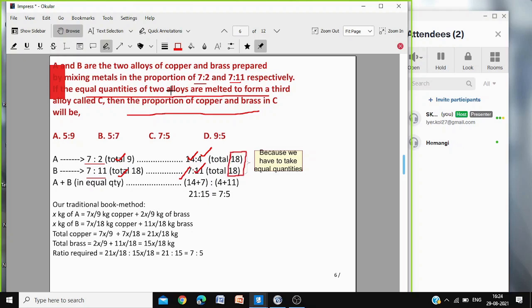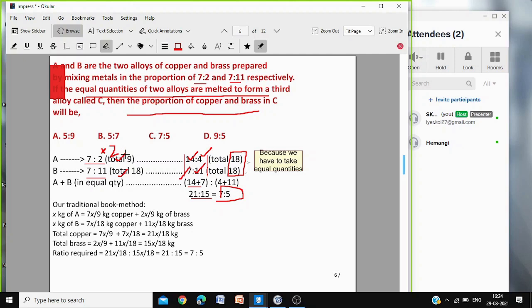So it is written they are taken equal quantities. To make it equal quantities, I multiplied this ratio by 2. So that instead of 7:2, I get 14:4, the total is 18. And here 7:11, I get total 18. Now you can directly add 14 and 7, which is copper, that will be 21. 4 and 11, which is brass, that would be 15. So 21:15. Cancel by 3, 3 sevens and 3 fives, so 7:5.